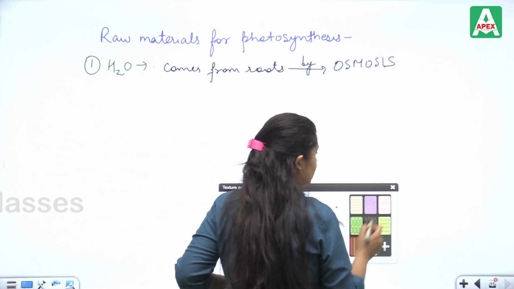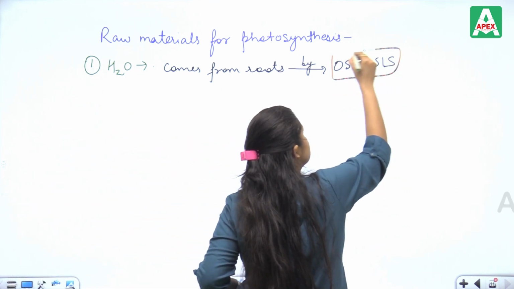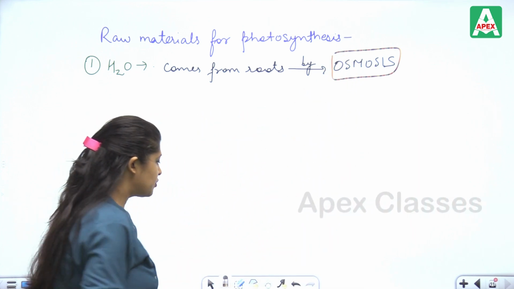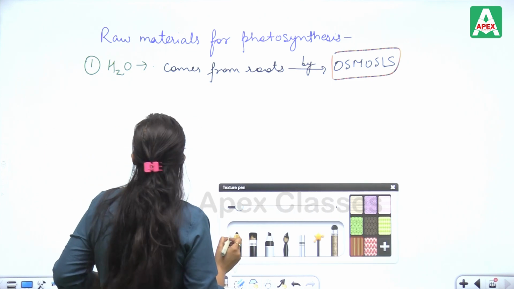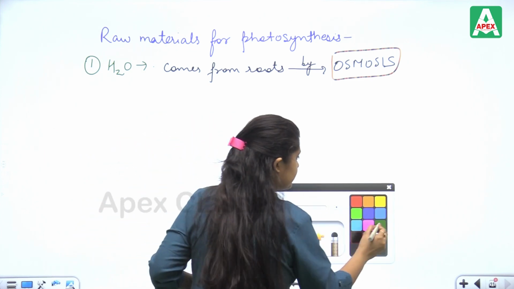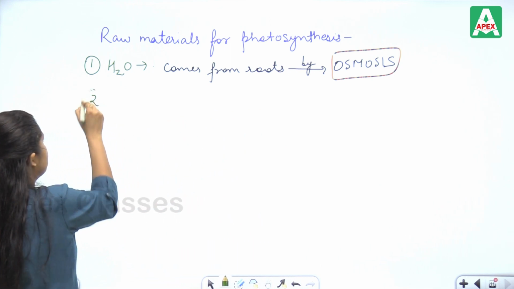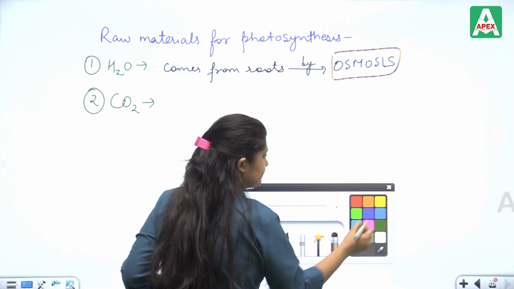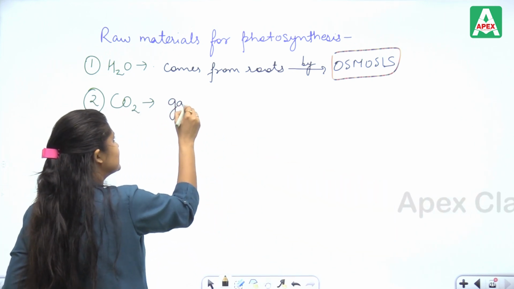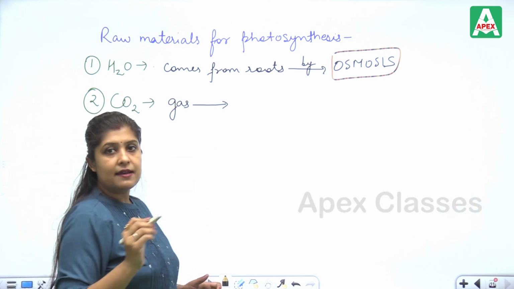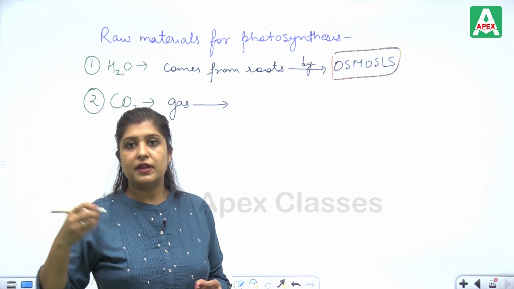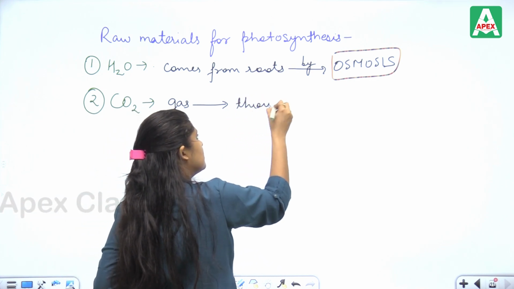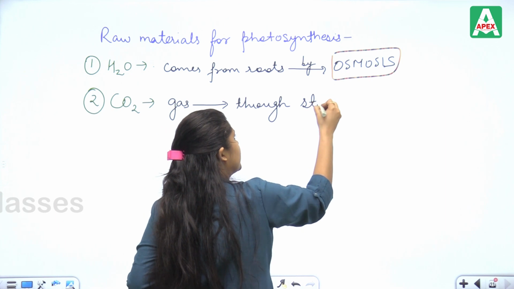This you should remember, that the uptake of water by the roots is by the process of osmosis. Now the second thing, that is carbon dioxide. Carbon dioxide is basically a gas. Carbon dioxide is a gas which is delivered to the cell through the stomatal opening.